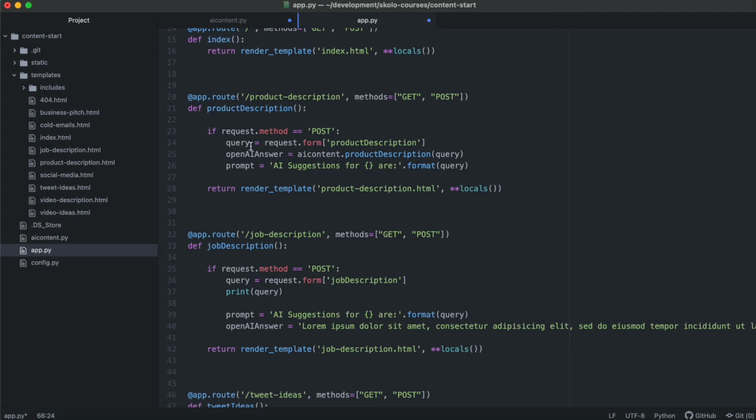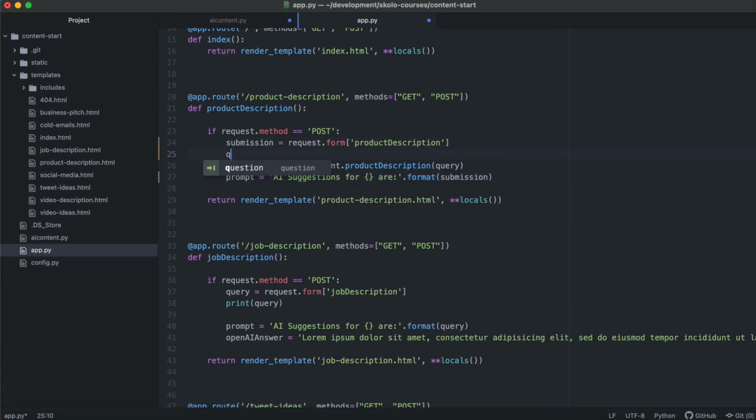So over here, instead of calling this query, let's call this submission. And the prompt over here must be submission also. Then that's where the query comes in. And what we'll call the query is, let's paste that, generate a detailed product description for submission.